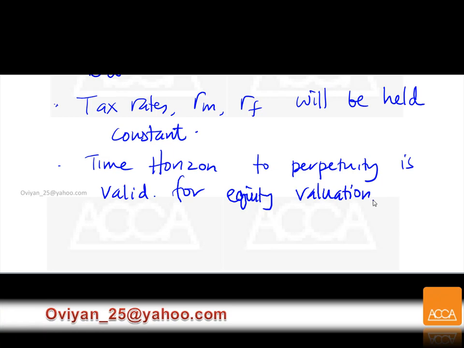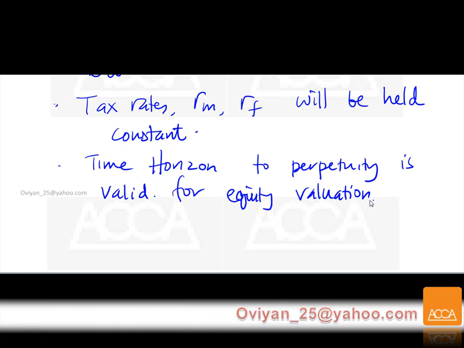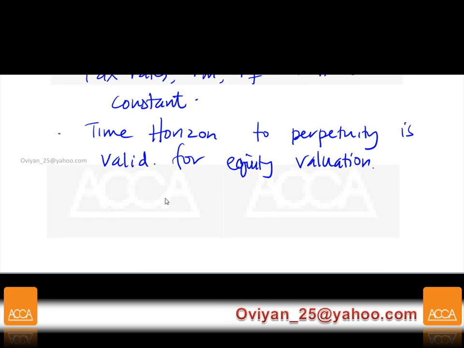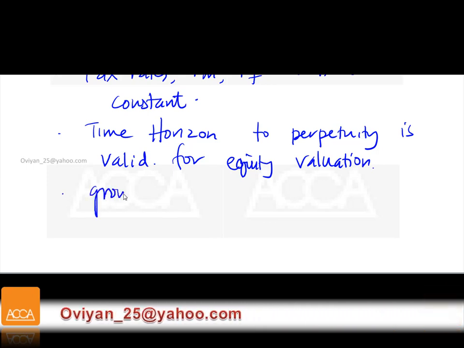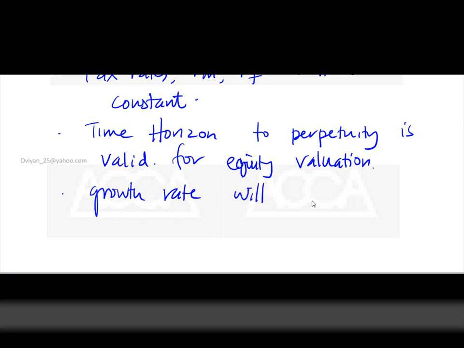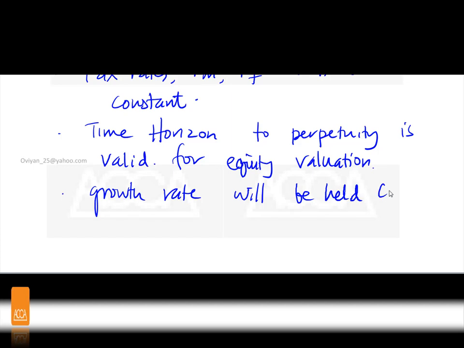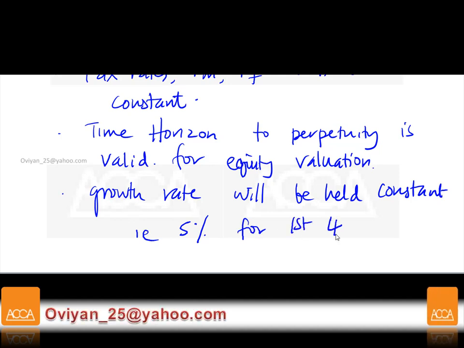Some people say perpetuity is too long. Maybe we should consider a medium term time horizon, 15 to 20 years, instead of taking the whole value. So we're going to assume that the whole value is valid, which is okay. Now growth rates will be held constant, i.e. 5% for the first 4 years and 2.25% thereafter.